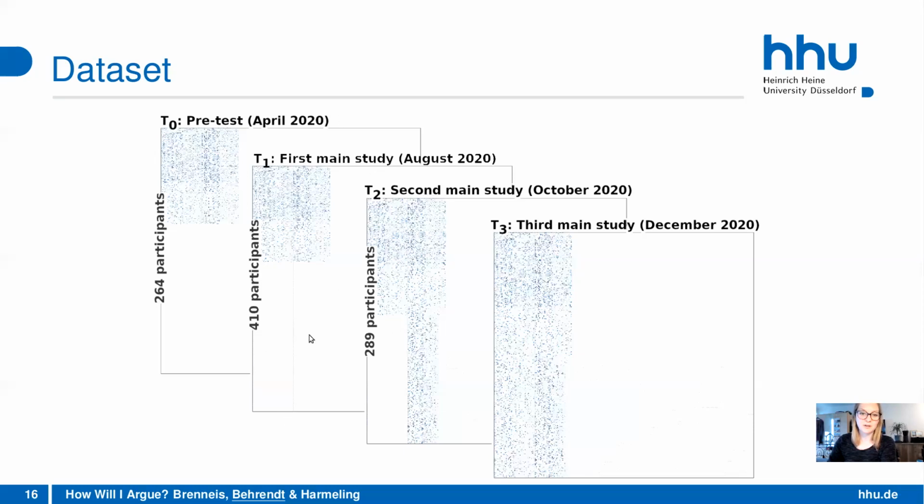These are always the same participants, but of course some drop out during the study. In the third main study, we had a total of 229 participants, and we collected the opinions on the arguments for the other issue, as you can see here. That's the whole matrix of all the data we collected.